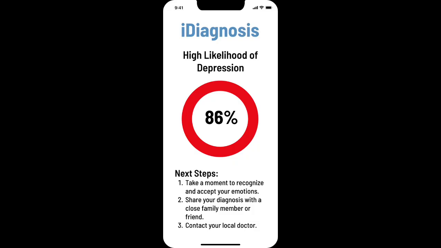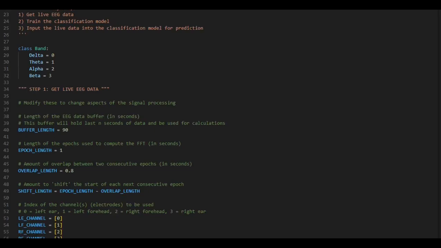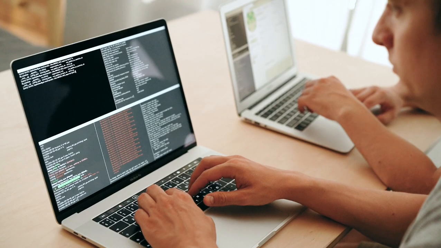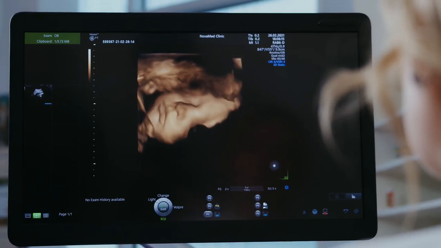Depending on the result of the diagnosis, there will be a note that includes the next action the user needs to take according to their health needs. We're currently actively improving the development of iDiagnosis in order for it to be used clinically.